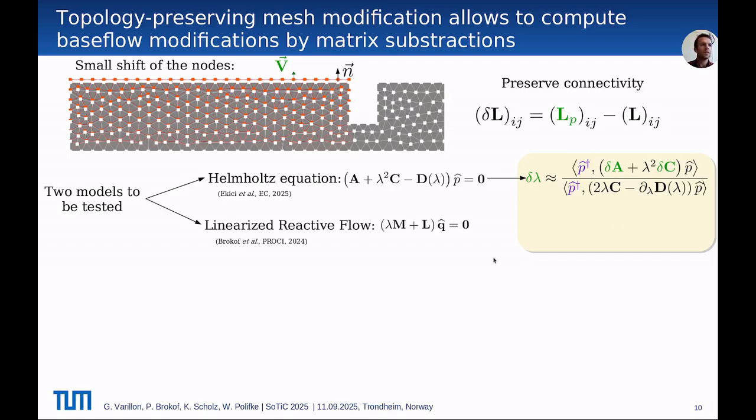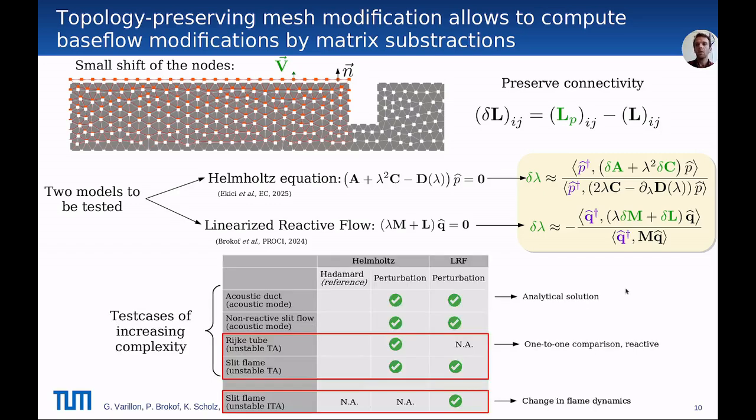We then test that on the linearized reactive flow equation, which is now a linear eigenvalue problem with a mass matrix, and similarly we can express the adjoint sensitivity of the eigenvalue with the perturbation of the stiffness matrix delta L and the mass matrix delta M. For both models, we use the proposed topology-preserving perturbation method to compute these delta A, delta C, delta M, and delta L matrices.